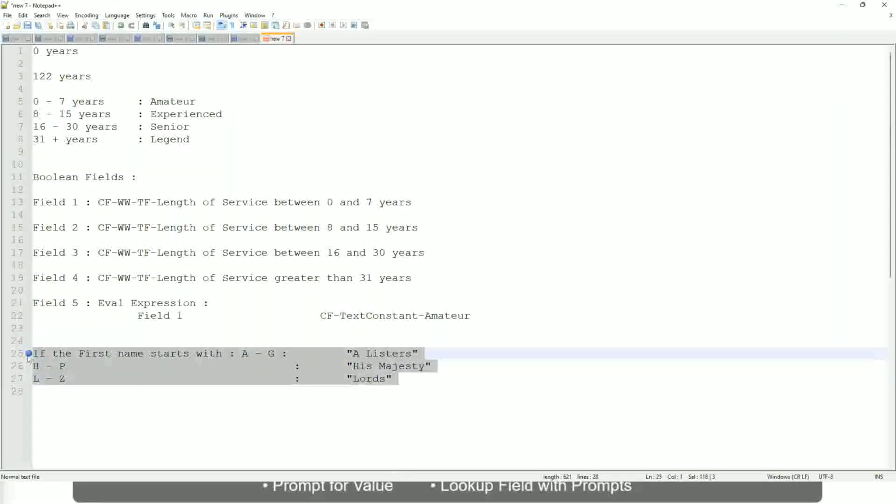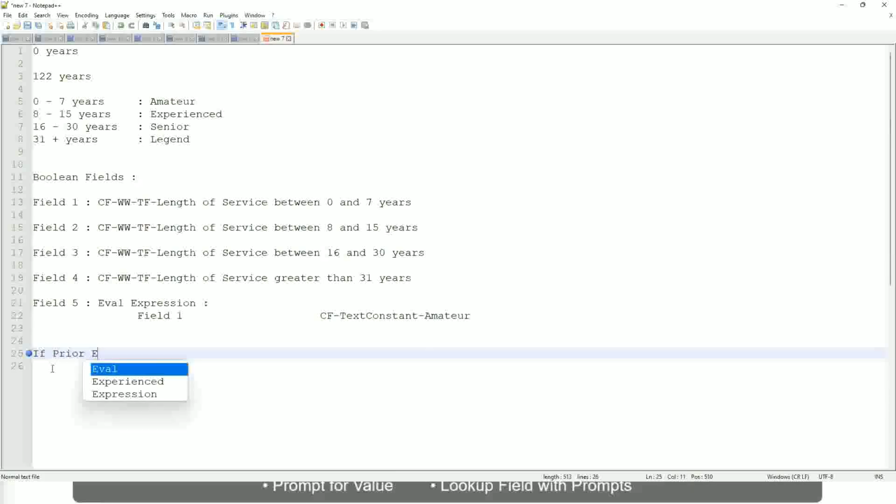Now tell me this, if prior experience, okay, not prior experience, let's not do that. If job profile is, or not job profile, let's say if management level is manager or above.